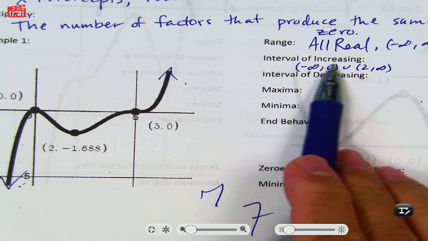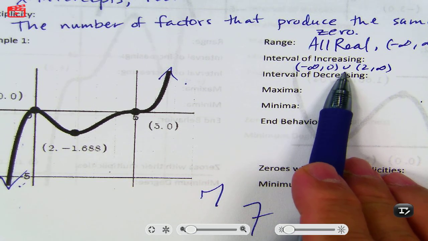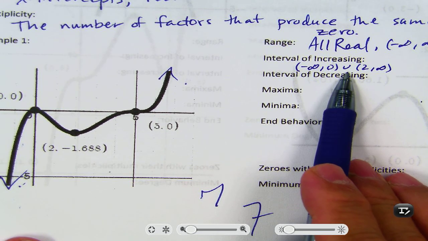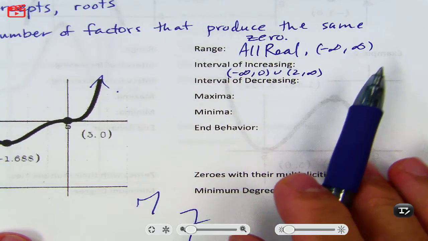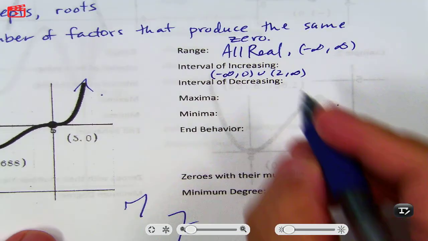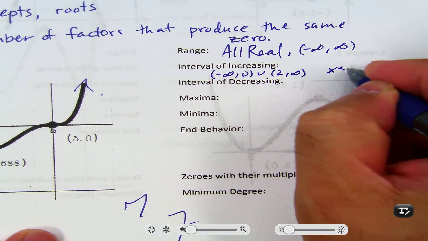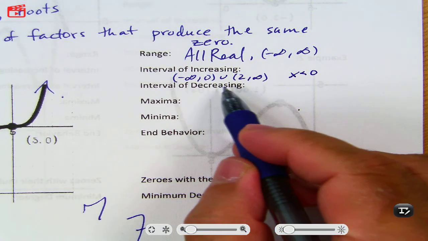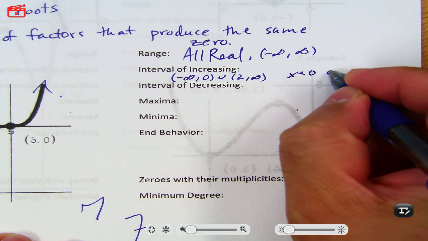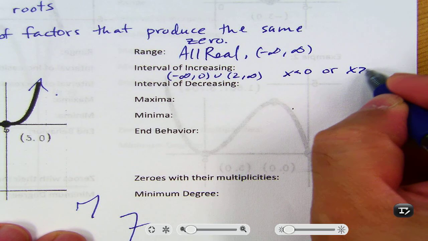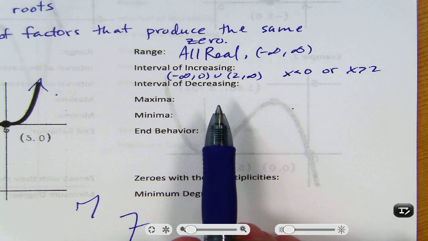That little U stands for union. That is a math symbol, not the actual letter U, although if you wrote the letter U, I probably wouldn't notice. Now another way to write negative infinity to 0 is saying x is less than 0. And the union symbol for inequality is "or." And 2 to infinity is x is greater than 2. Okay? So I wrote it 2